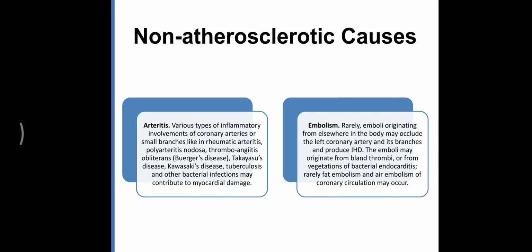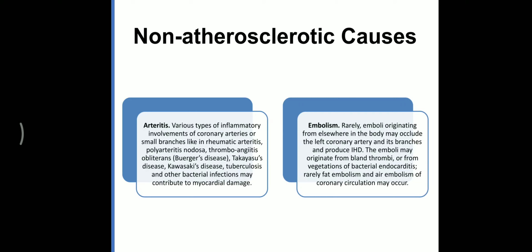Third is arteritis. Inflammation of the artery is because of some autoimmune diseases like rheumatoid arthritis or polyarteritis nodosa, or diseases like Buerger's disease or Takayasu disease. These arterial diseases may cause inflammation, and because of this inflammation, or some other bacterial inflammation like tuberculosis, damage to the myocardium may occur, which may lead to myocardial infarction.